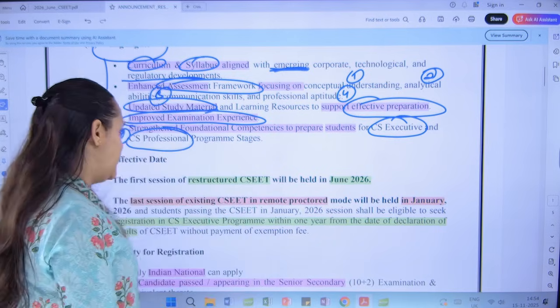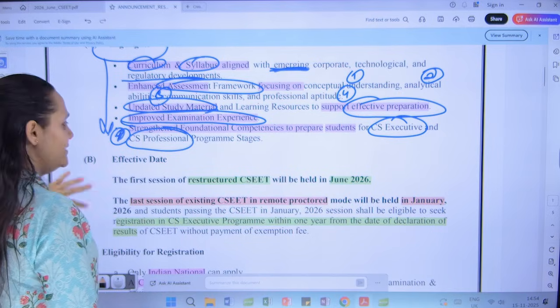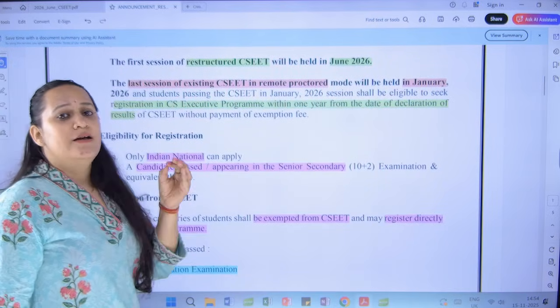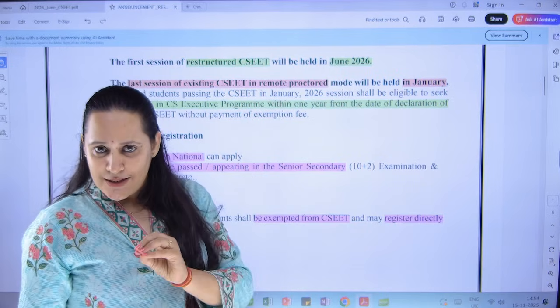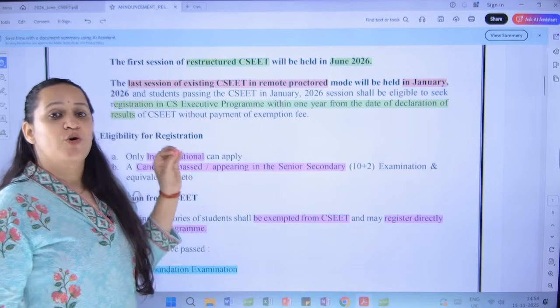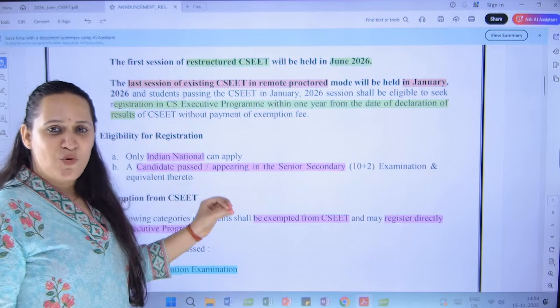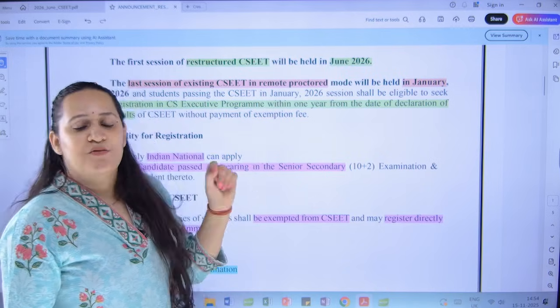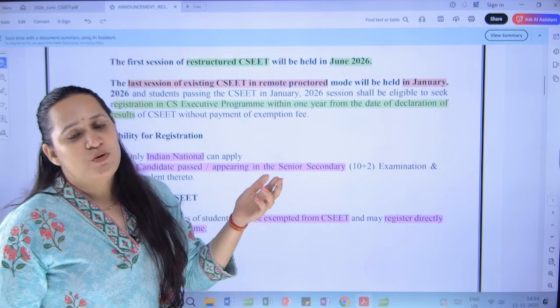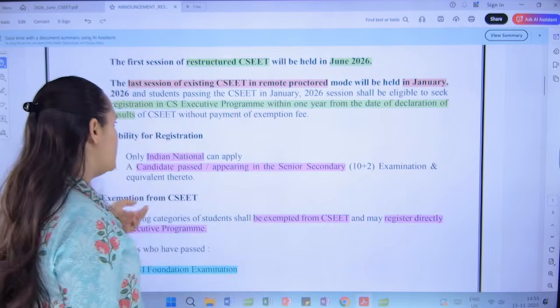Talking about effective dates, all of us already know that this new pattern will be implemented from June 2026. So the last attempt for the old syllabus online remote MCQ based exam is January 2026, and the validity is 1 year. Within 1 year you have to register yourself for the CS Executive program.